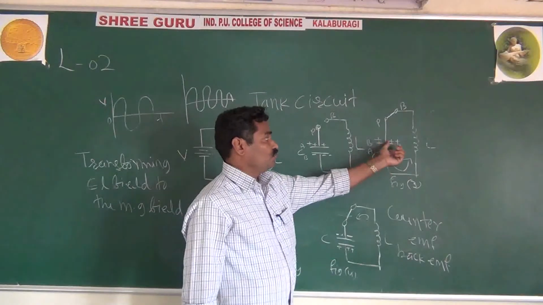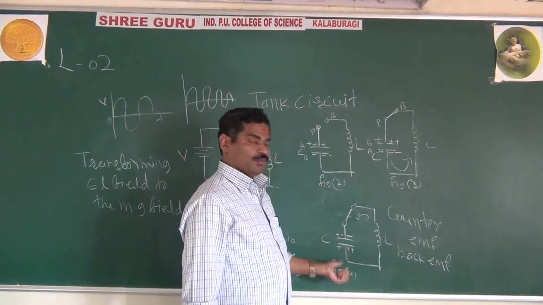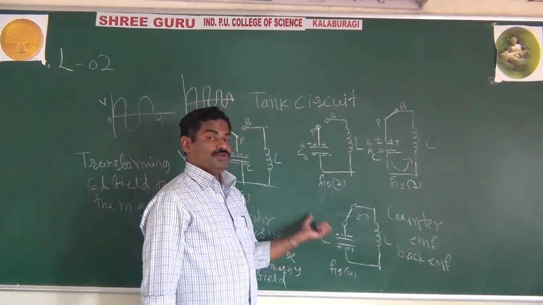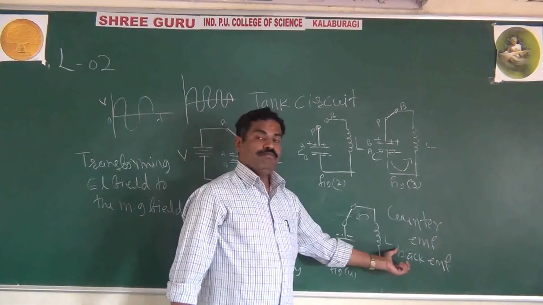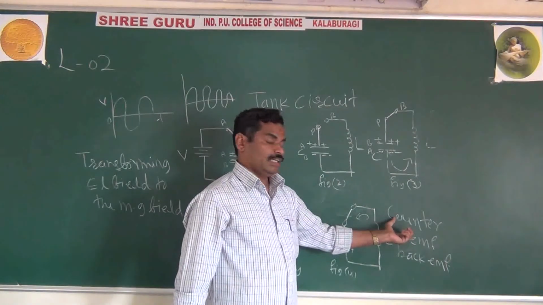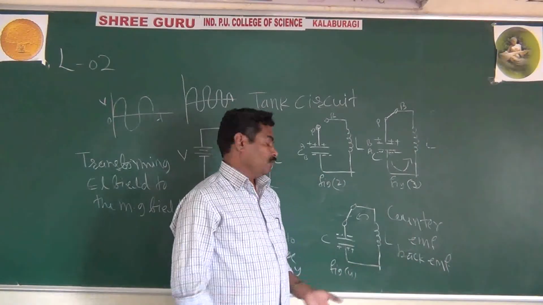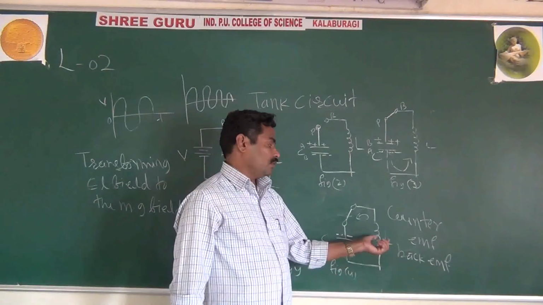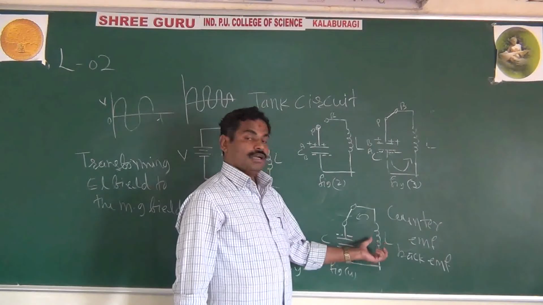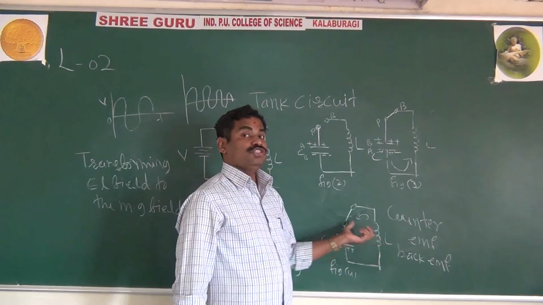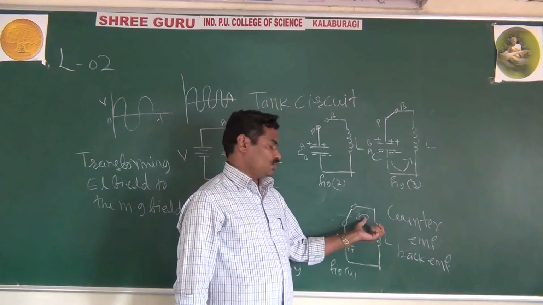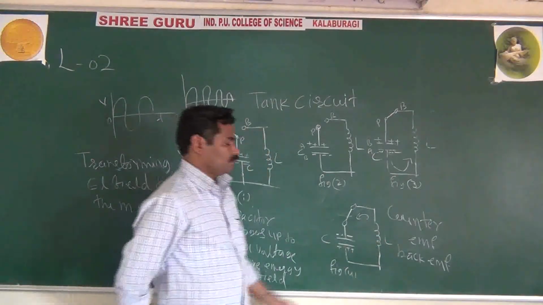Now here it is positive and negative, there negative and positive. Why does the capacitor charge in the opposite direction? Because of the back EMF or counter EMF, as usual, because of Lenz's law. According to Lenz's law, the direction of current will change.